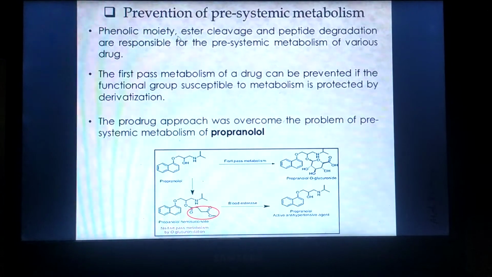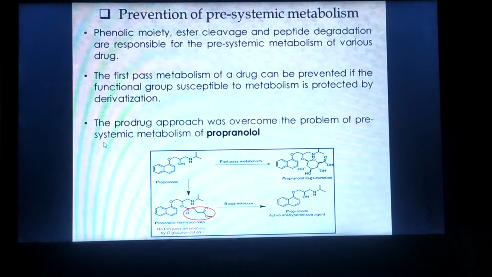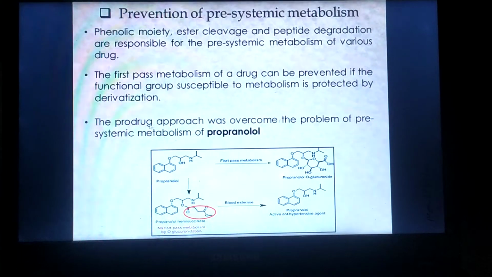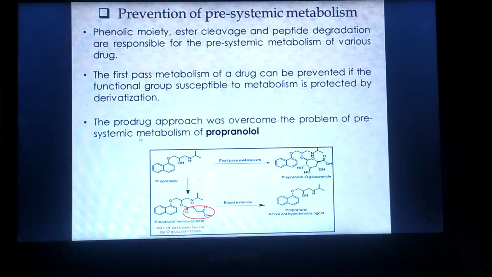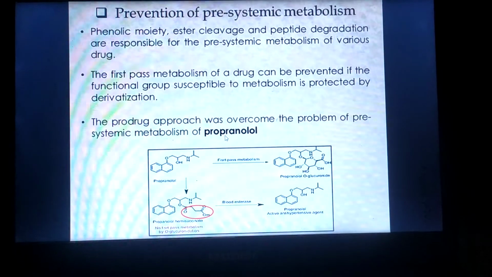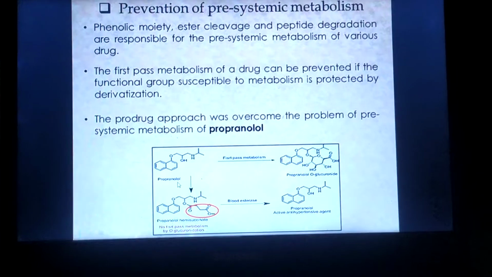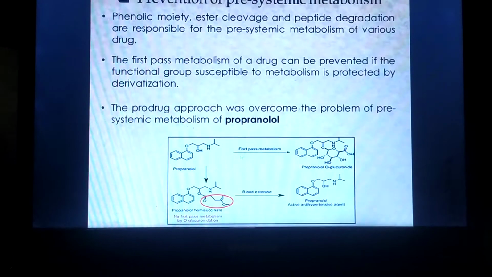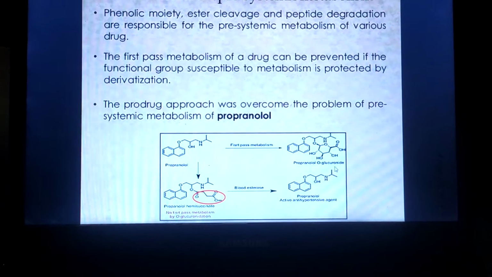Next one is prevention of pre-systemic metabolism. The prodrug approach overcomes the problem of pre-systemic metabolism of propranolol. Propranolol, after first pass metabolism, is converted into propranolol O-glucuronide.